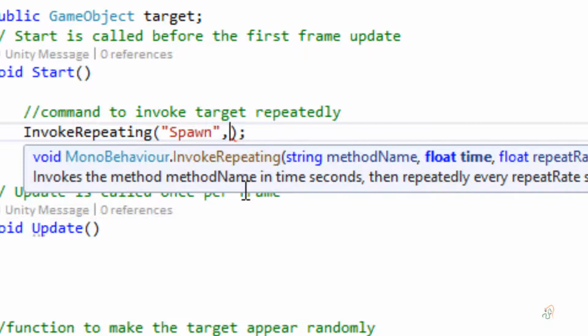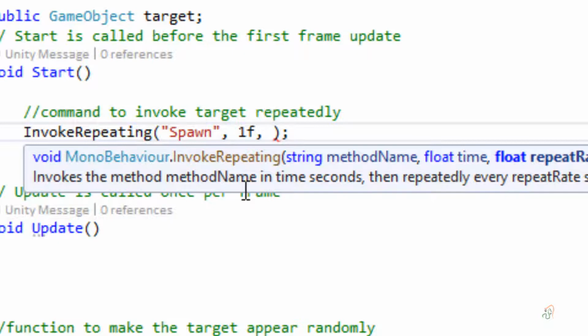Then next is after how many seconds it has to get invoked. Say for example, I want it to get invoked after 1 second of the game start. This is a float number, and remember in Unity all float numbers should end with F. So type 1 and type F. 1F means after 1 second the invoking will start. Put another comma, then press space, and next is the repeat rate, that is, the interval between two repeats.